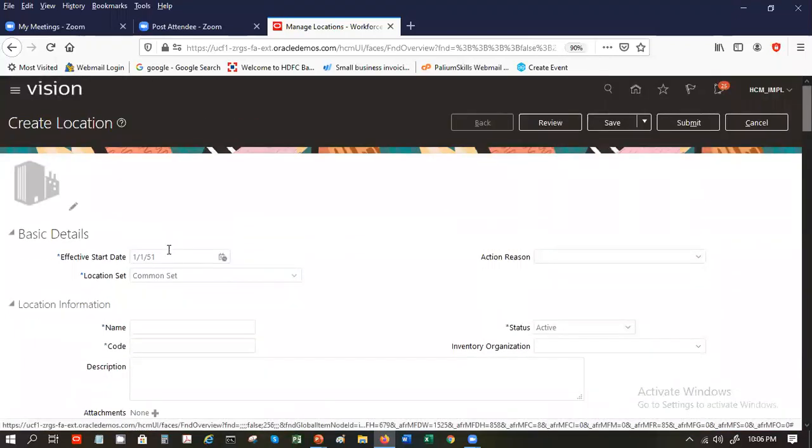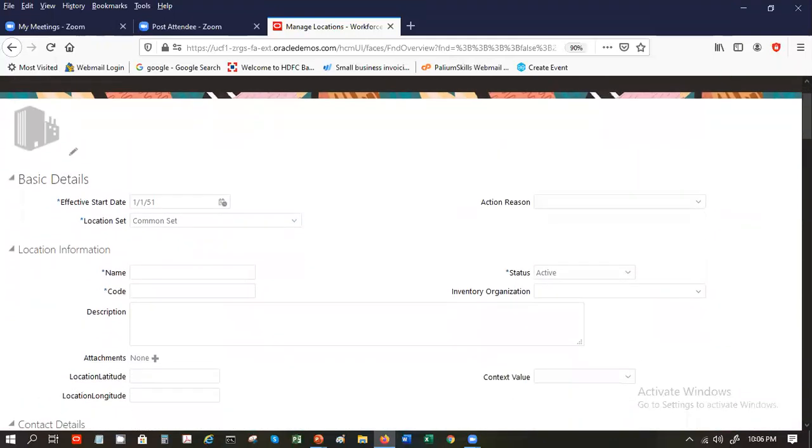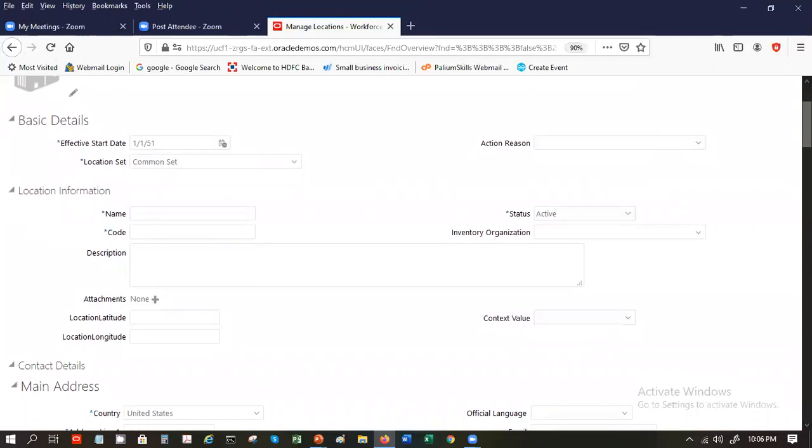And you will see there's a start date. Usually all setup data that we define, like location, department, job, position, goes back to the past. So initially let's keep the location set as common, and I will define it like this: SP location, or we can say SP. Keep using your name initials so that when you search for it, you will be able to find it.